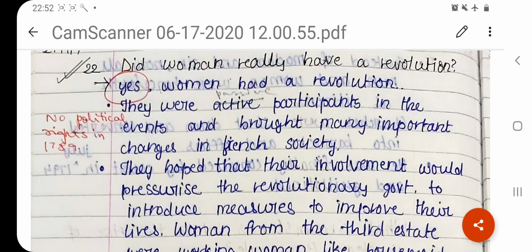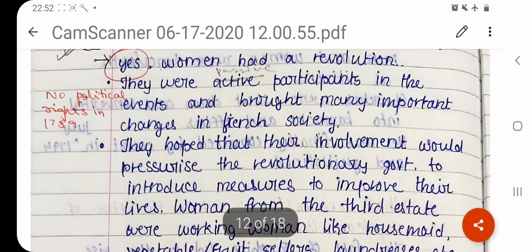So, like you see, I have done a correction. They did not get any political rights in 1789 or even after that. They got it much later in 1946, and thus we can't really say they had a revolution, because a revolution won't really be complete if you don't have some power in your hands. So they were passive participants in the events, though they brought many changes in French society. They were passive participants because they were not politically active.